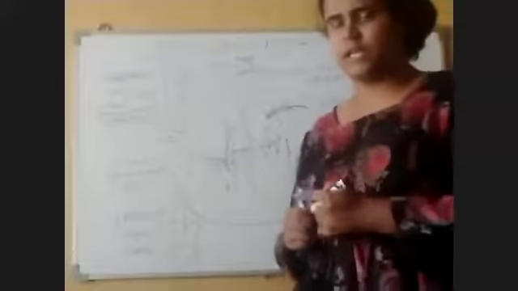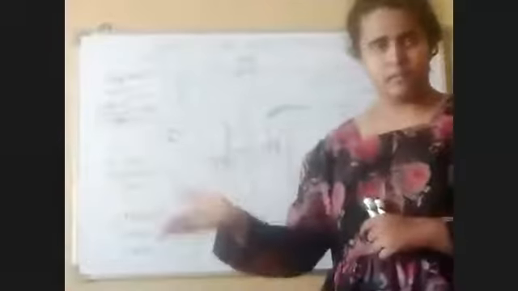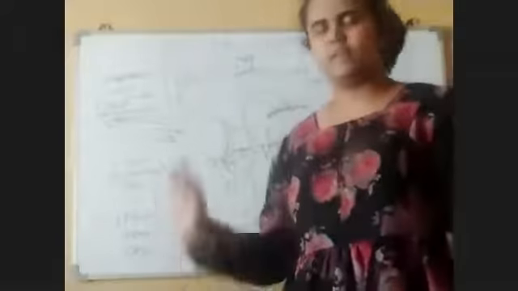Then what goes from the heart to the organs: deoxygenated blood or oxygenated blood? That is the other question we are getting. Now we know that arteries are the vessels where blood passes from the heart to an organ. If blood is passing from the heart to some organ, that is called an artery.